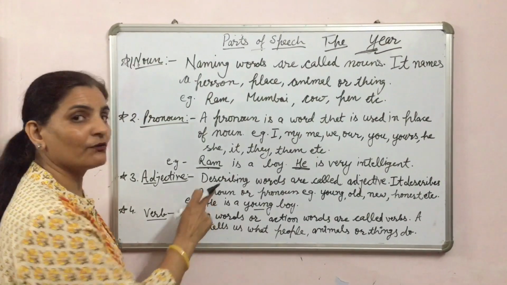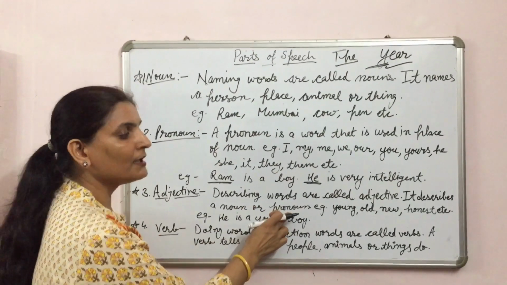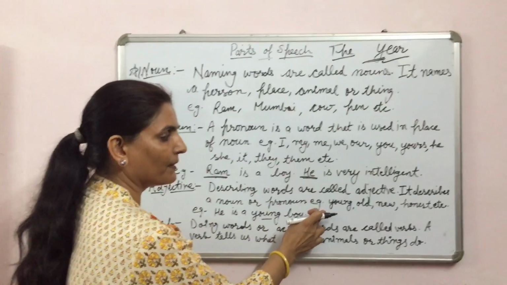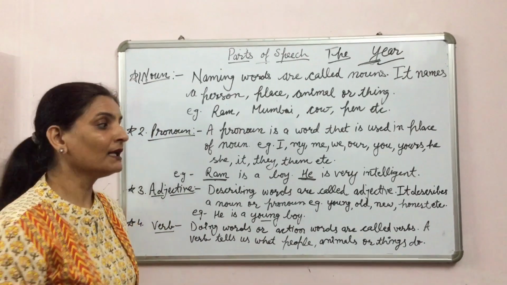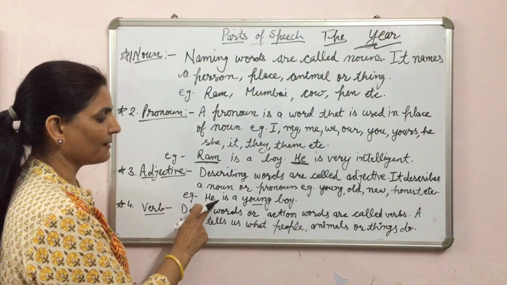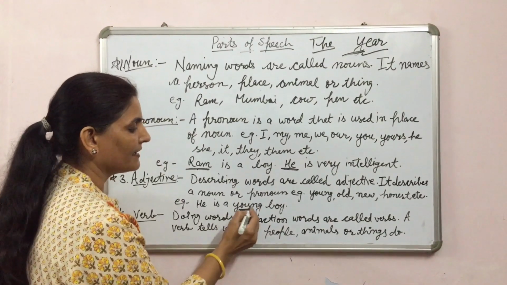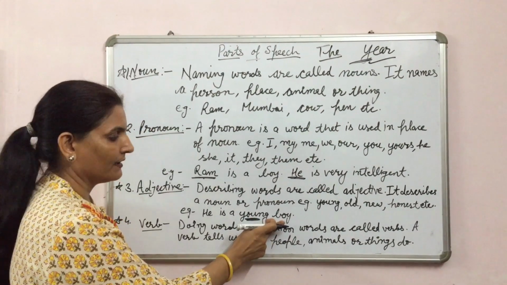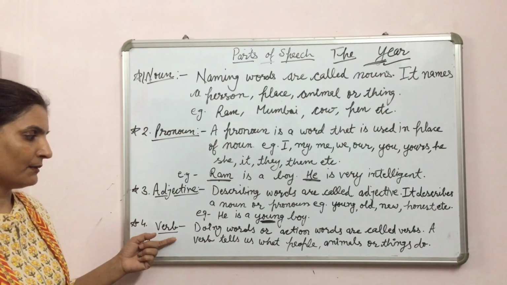Means adjective describes the noun or pronoun. For example, young, old, new, honest, beautiful. These are adjectives. Let us see example. He is a young boy. Here young is describing boy. Young is adjective here.